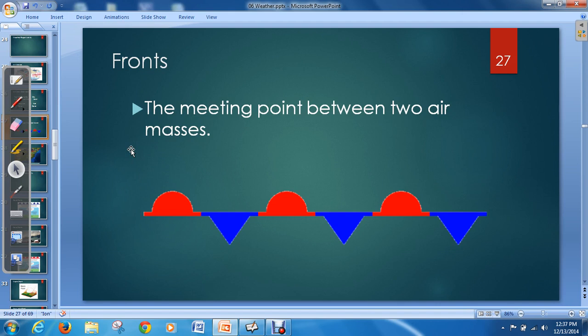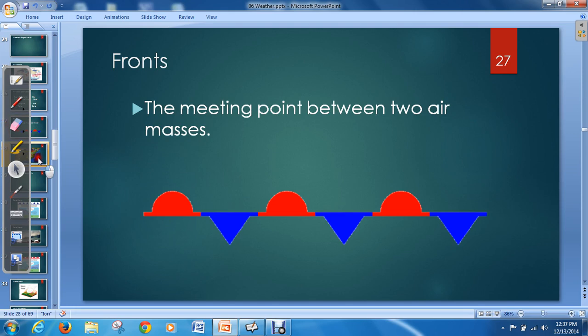So this is the very influential part of air masses. Not so much when they're by themselves, but when they actually collide. Okay, so if you've ever seen fronts on a weather forecast, they're represented with red circles or blue triangles, and we'll get to that in a second. But let's just note that it's this meeting point between these two air masses.